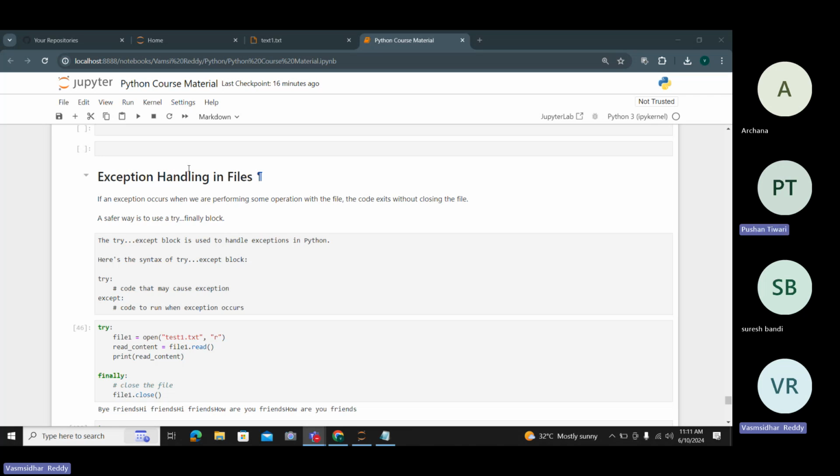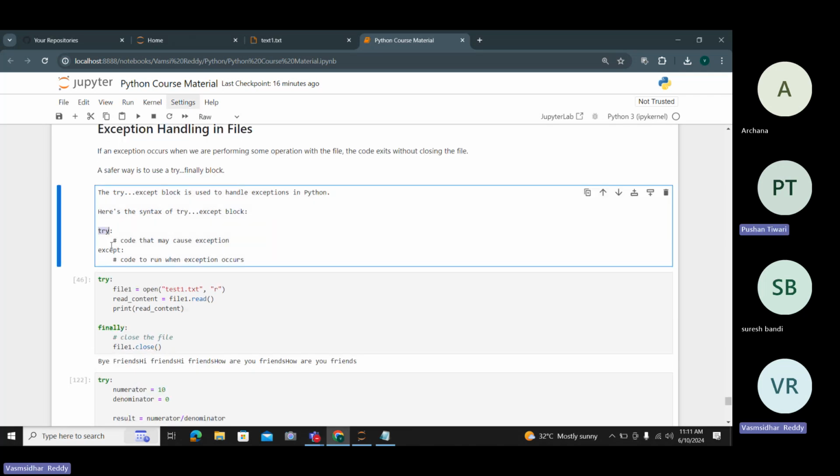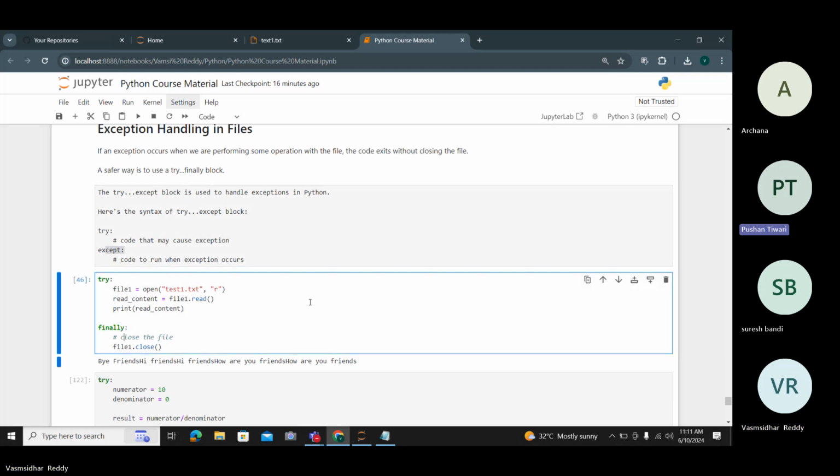Here we have three things: try, except, and finally. But basically we write only two combinations: one is try and except, or try and finally. We write two things only.